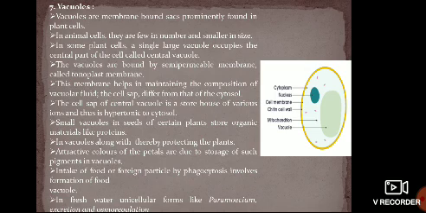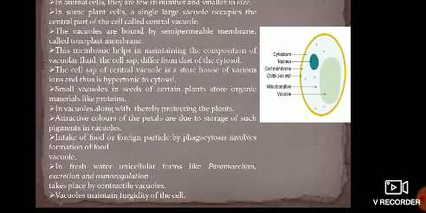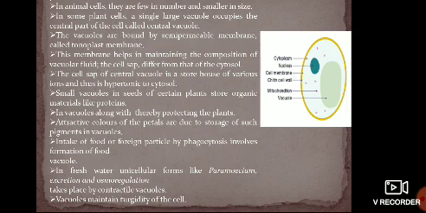Intake of food or foreign particles by phagocytosis involves formation of a food vacuole. So we see food vacuoles are also present in animals. In freshwater unicellular forms like paramecium, excretion and osmoregulation also take place by the contractile vacuole. Vacuoles maintain the turgidity of the cell.